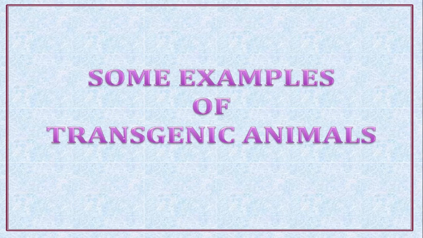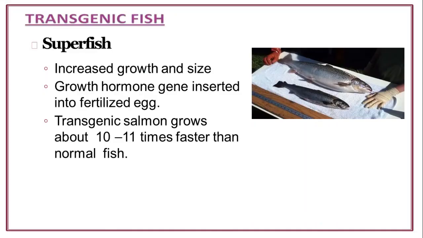Some examples of transgenic animals, I will start from here. Transgenic fish, this is also called superfish, increased growth and size, growth hormone gene inserted into fertilized egg. Transgenic salmon grows about 10 to 11 times faster than normal fish.